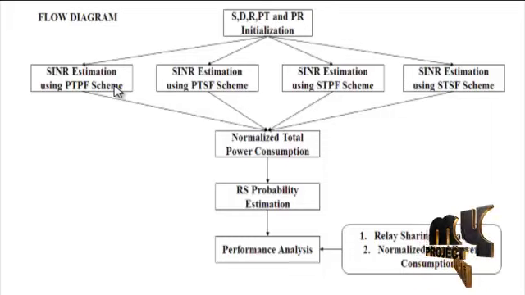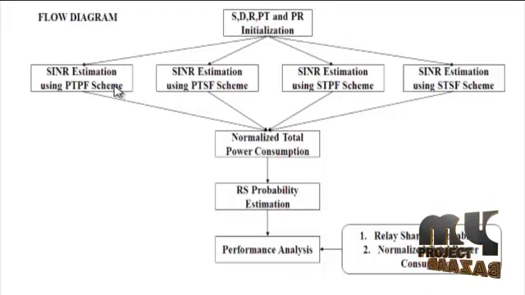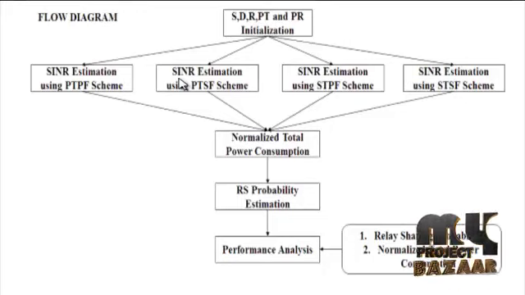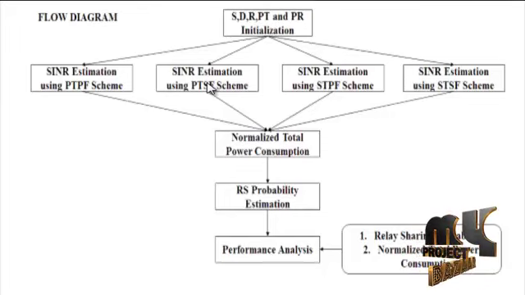Next, the SINR estimation has been proposed. The PTPF and PTSF schemes are performed in the first time slot. The received signal at R can be expressed. Then normalize the received signal. In the second time slot for the PTPF scheme, the received signal at PR and D can be defined. Considering the second and third time slots for the PTSF scheme, PR will be split into two parts. The received signal at PR and D can be expressed. Finally, the SINR of both PT and S users for both PTPF and PTSF schemes are derived.